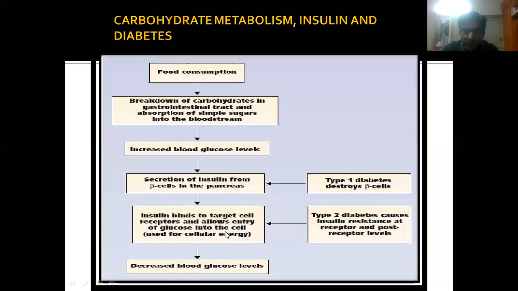If there is a peripheral cell resistance or peripheral tissue resistance, then it leads to type 2 diabetes, which is caused due to insulin resistance at the receptor and post-receptor level, which ultimately leads to decreased blood glucose levels. So mainly, type 1 diabetes is due to destruction of beta cells, and type 2 diabetes is due to peripheral resistance of the tissues to insulin.